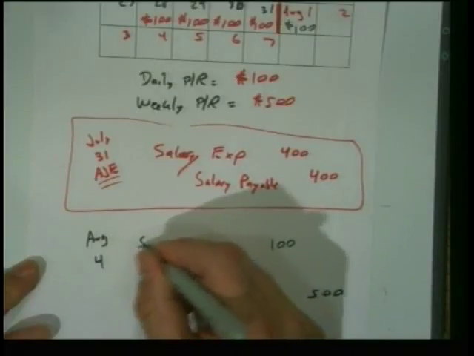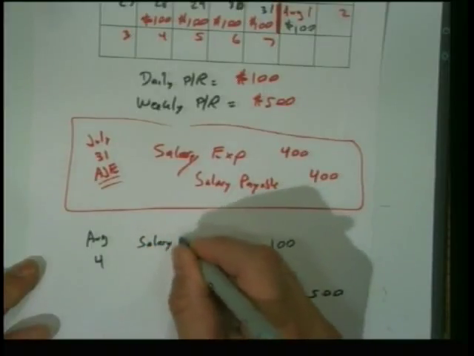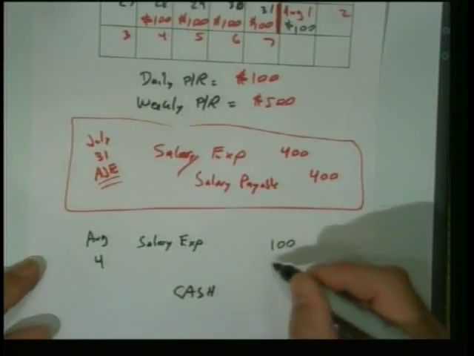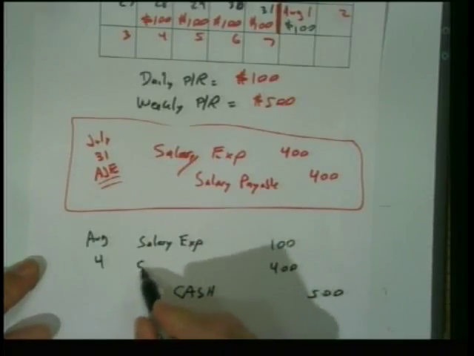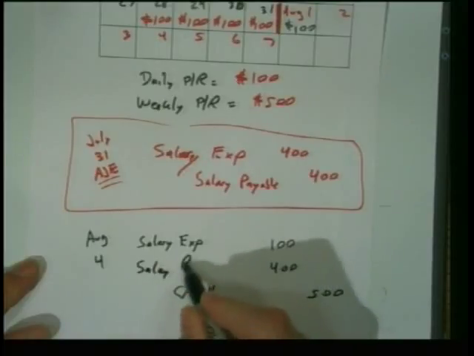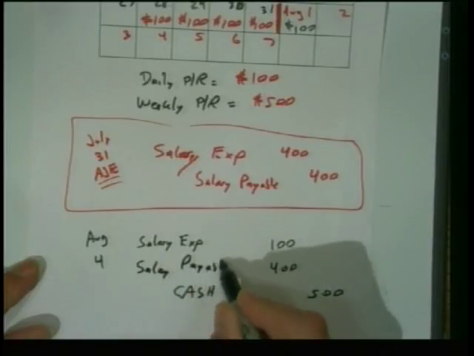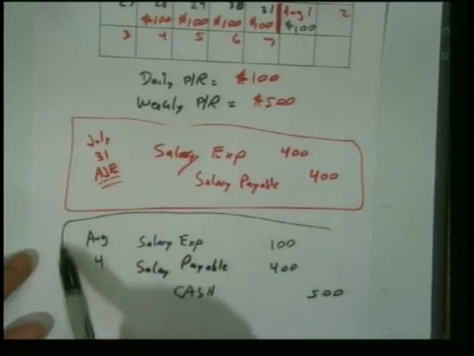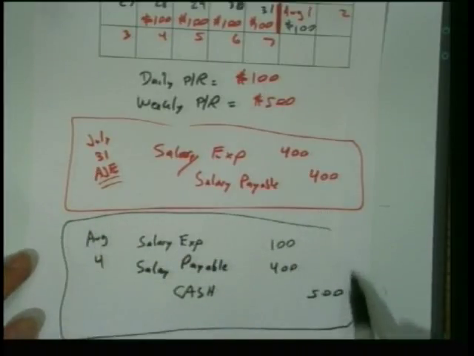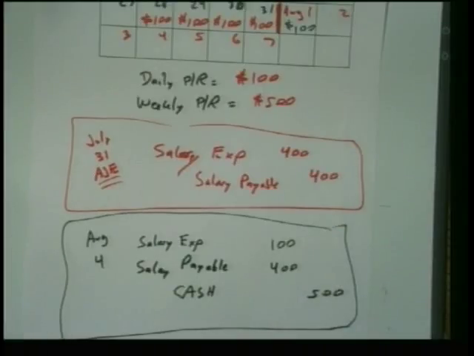So we debit salary expense. What gets debited for 400? Salary payable, because we now have taken care of that liability. We've extinguished it, so to speak. So this, in black, this is not your AJE. This is the subsequent journal entry for payment. All right? Does that make sense? Is that what you all got? Cool.